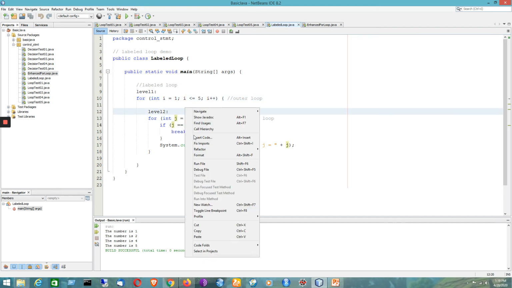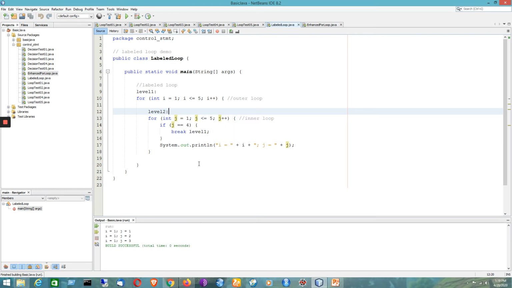So if I am trying to run it, you can see here the initial value of i equal to 1. Now for i equal to 1, we can have j equal to 1 to 5. Now for i equal to 1, if j is equal to 1, there is no problem, it will be printing the value. Similarly for i equal to 1 and j equal to 2, because it will be incremented by 1, so it will be showing i equal to 1, j equal to 2. Then it will be printing the value for i equal to 1 and j equal to 3.